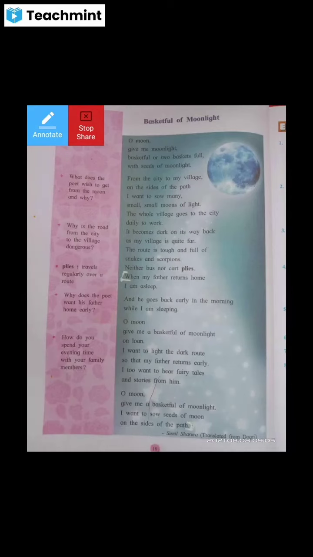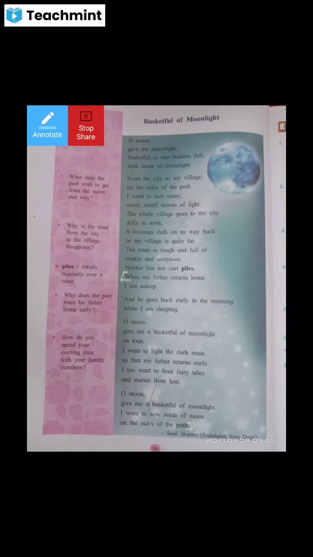When my father returns home, I am asleep. A very emotional problem is indicated here. It is also the problem of the present situation, because the new generation is also not waking early in the morning, and our parents are working in the city. They are doing such kinds of jobs in the city, so they have to leave their home early in the morning. But as children, we are still asleep.